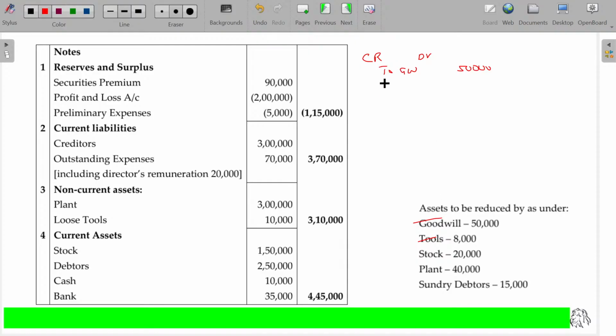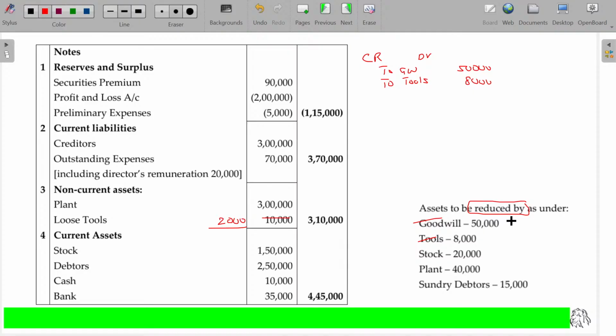Tools 8,000. Earlier we have the value for tools being 10, becomes 8 now. Sorry, 2,000 rupees. As already told you in the earlier class, assets to be reduced by means to this extent value is going to be reduced.